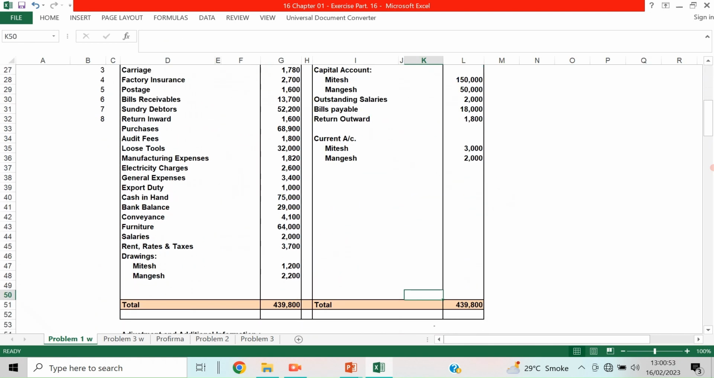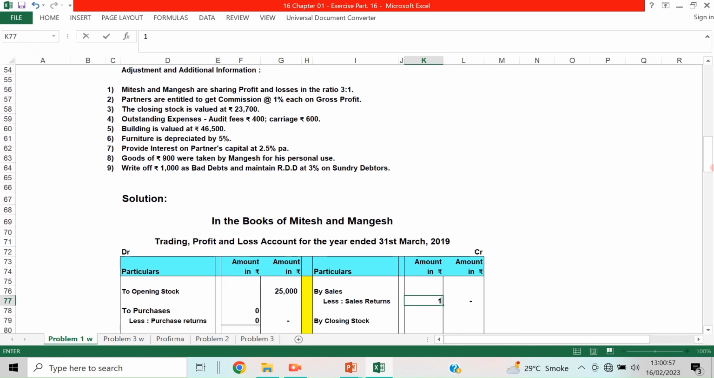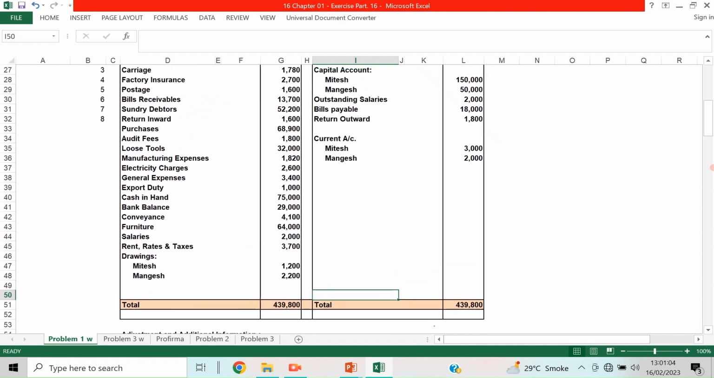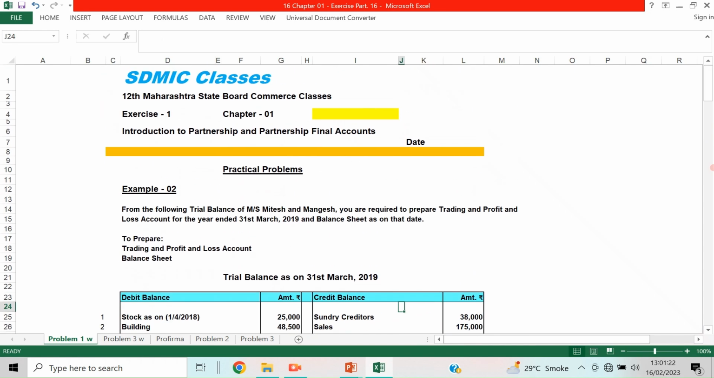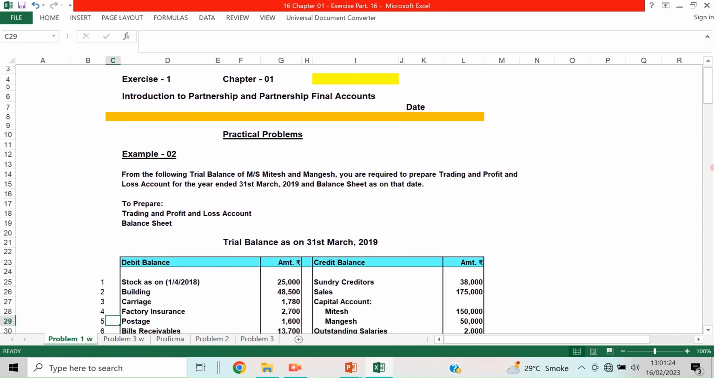What is that amount coming? In return inward, 1,600. We have taken the less returns because when you are preparing it, if the sales return is there, you have to mention it here. So write the sales and then less returns. Then take this less return item and enter that. Or whatever you are doing, you can tick it here. That is also possible.